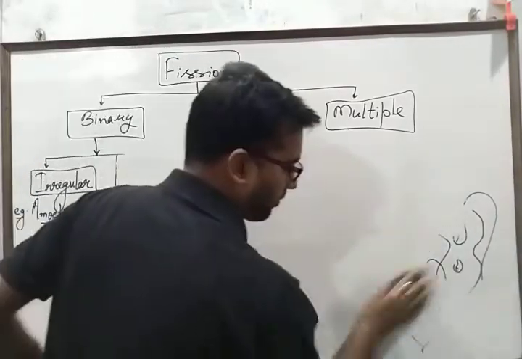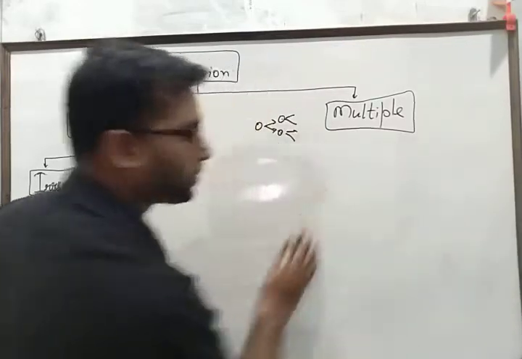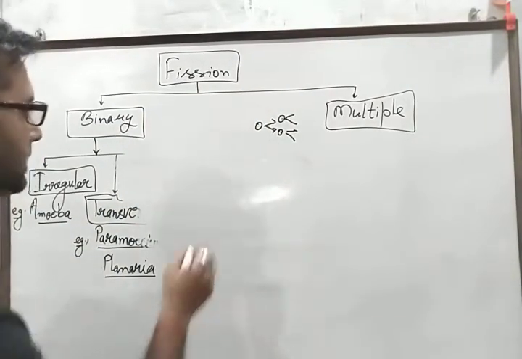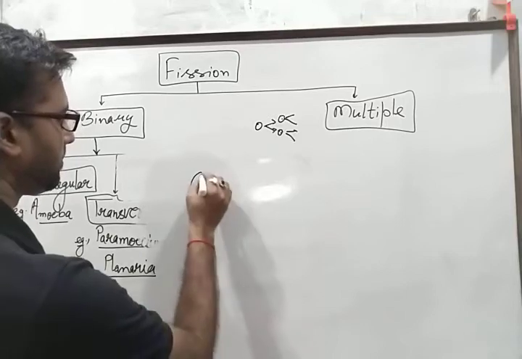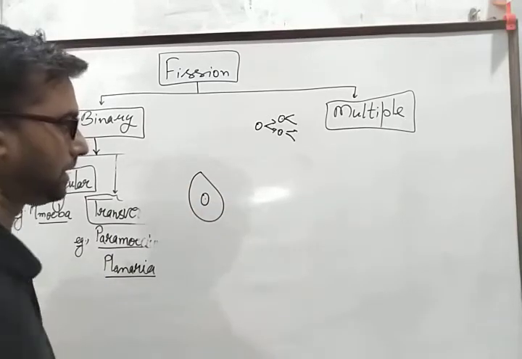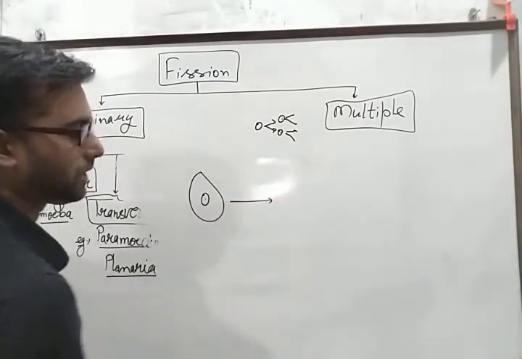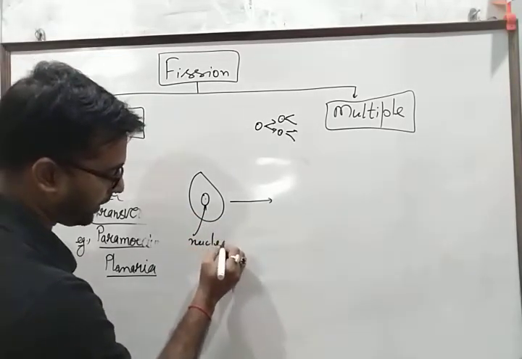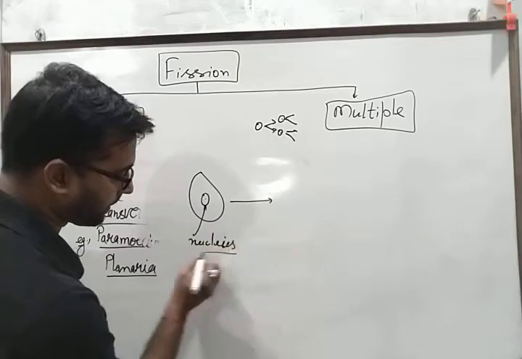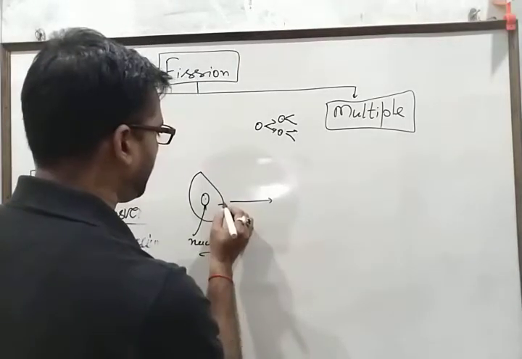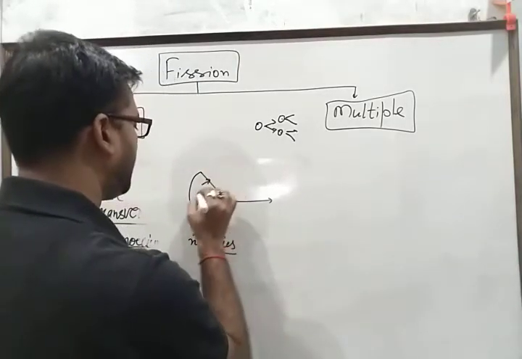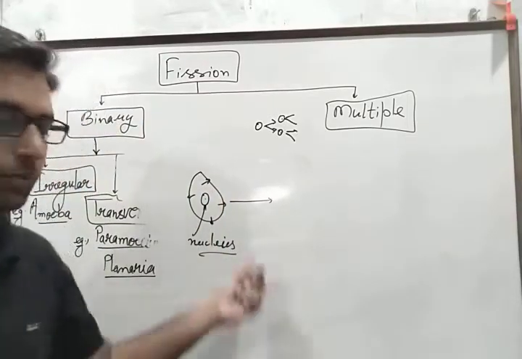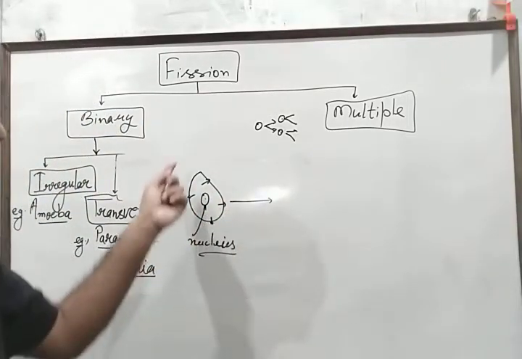Now why and how they do so? Consider this is a Plasmodium parasite. Now during unfavorable condition, they divide their nucleus and at the same time they ooze out the cytoplasmic content on the periphery.